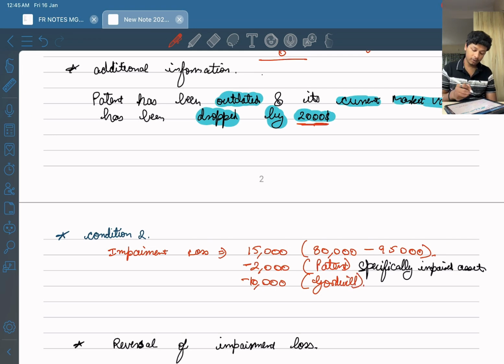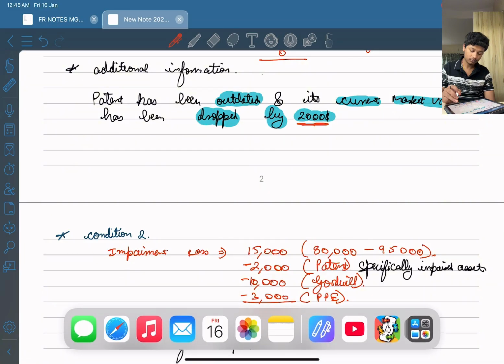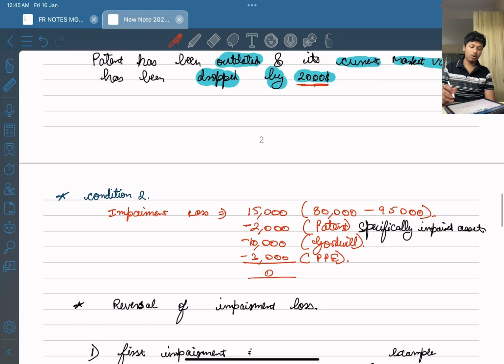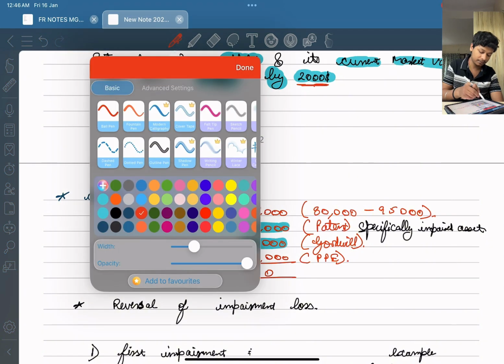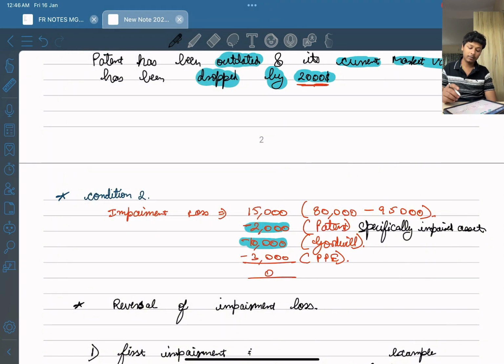Now what will happen of the remaining 3,000? The remaining 3,000 will be allocated to property, plant and equipment. So the remaining loss will be 0. Now what students do, they do this correctly, 2,000, they do this correctly as well, 10,000. They make a mistake in this part. What mistake do they make?